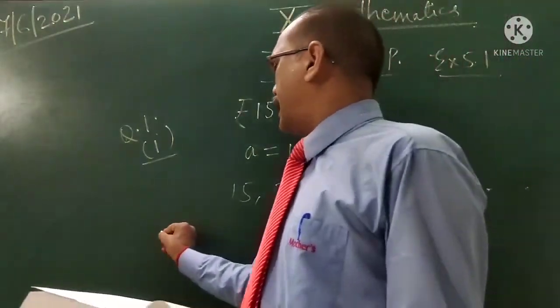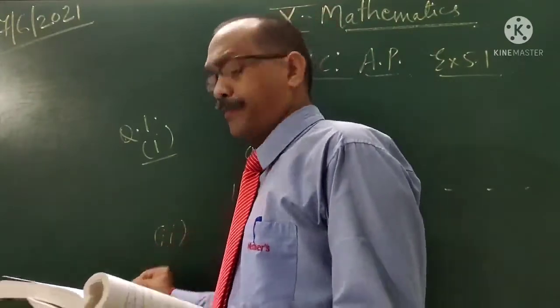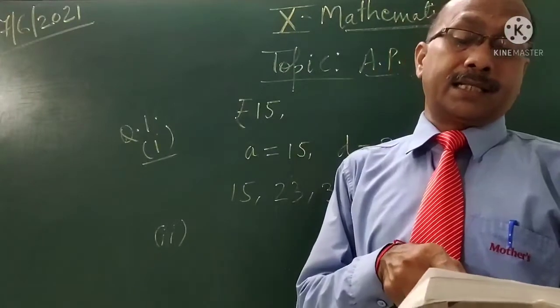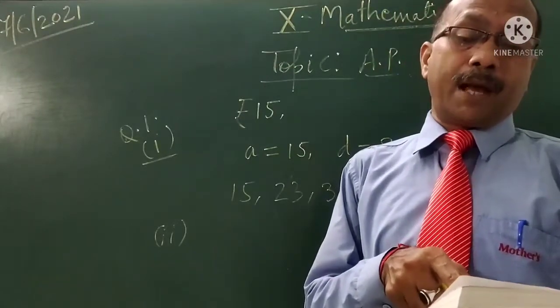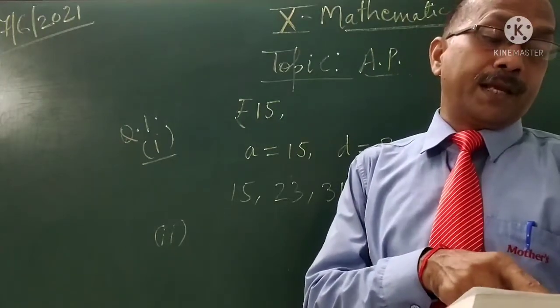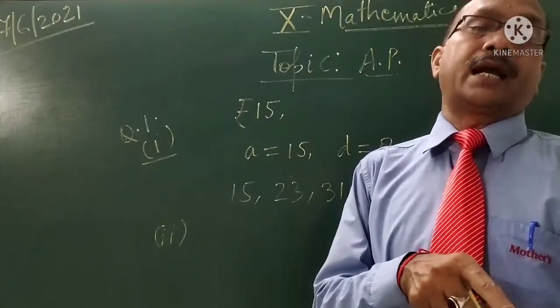Now the second part. The amount of air present in the cylinder when the vacuum pump removes 1/4 of the remaining air in the cylinder at a time.